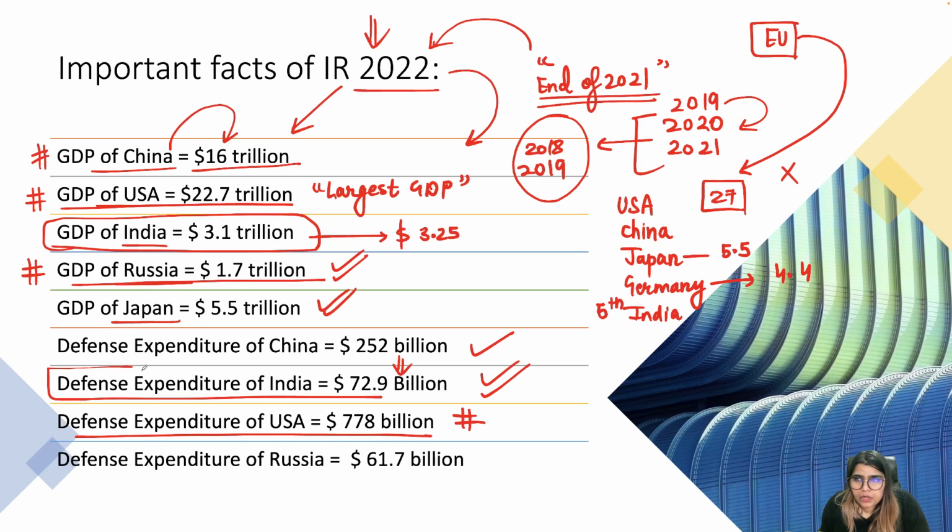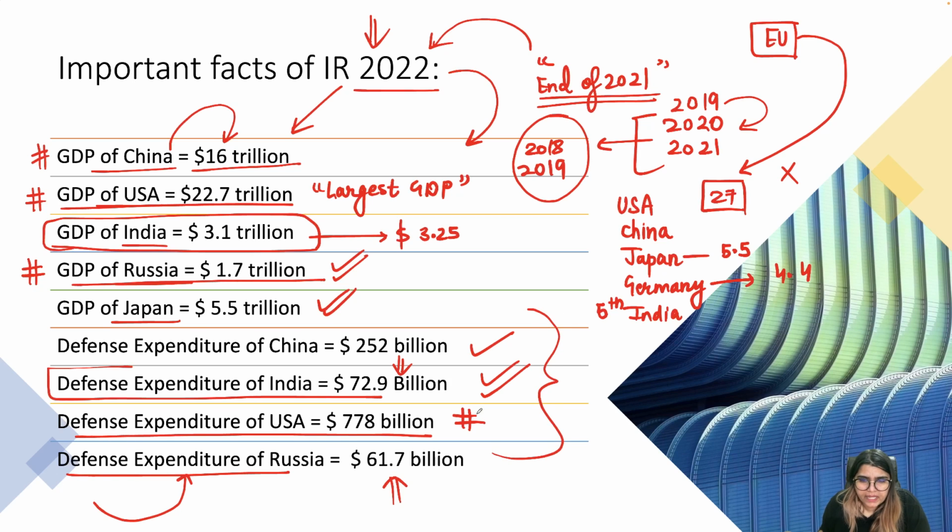You have to remember all these numbers, by the way. You are an international relations student. You are preparing for PSIR. You should be aware of this data. It can be asked in the interview. This adds a lot of authenticity to your answer whenever you write these data, these figures. Okay. Then we have the defense expenditure of Russia, which is $61 billion last year.